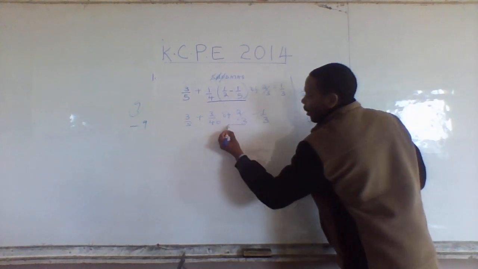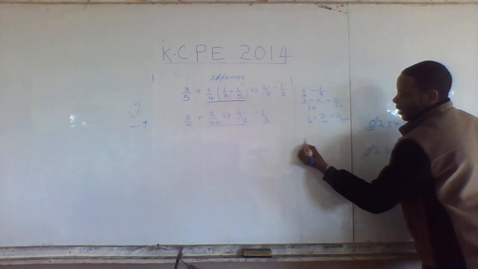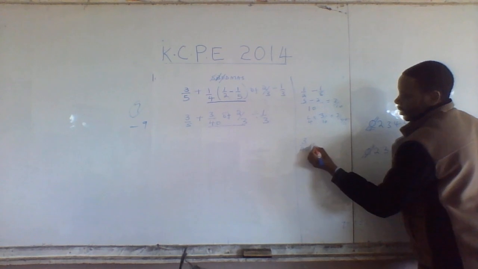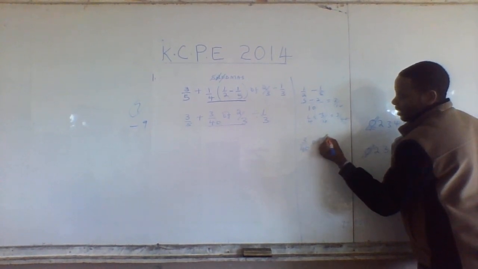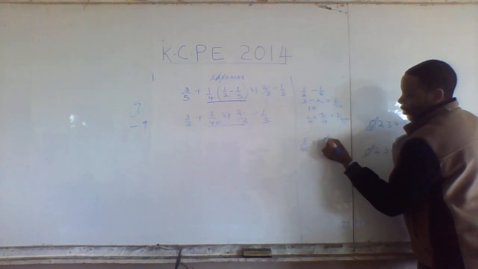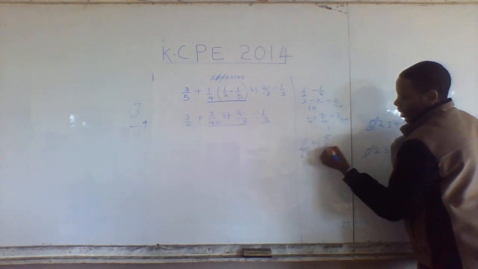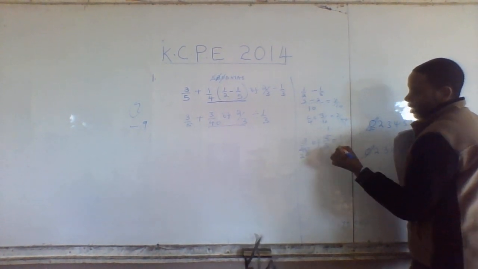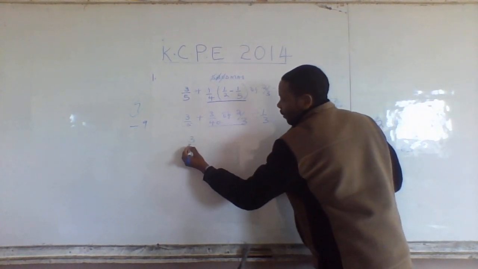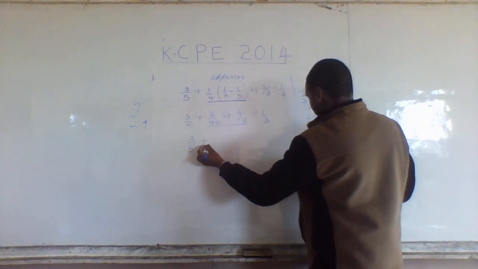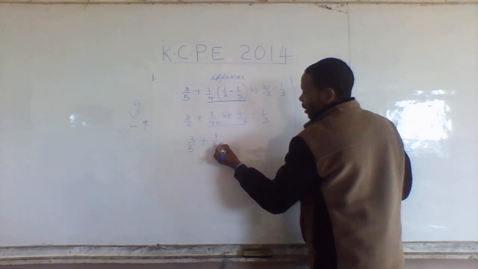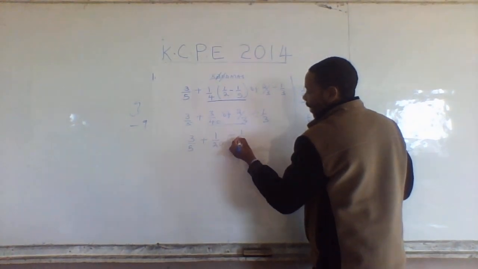So I underline of and I come here to the side. 3 over 40 of 2/3. Of is like multiplying, only that it comes before multiplication. That one gets 20. We get 3/5 plus 1 over 20 divided by a third.